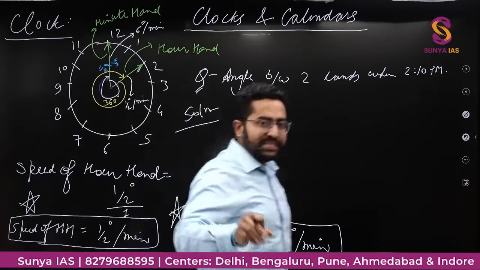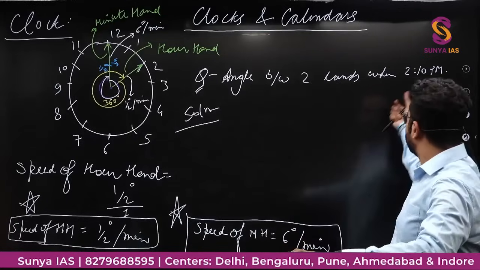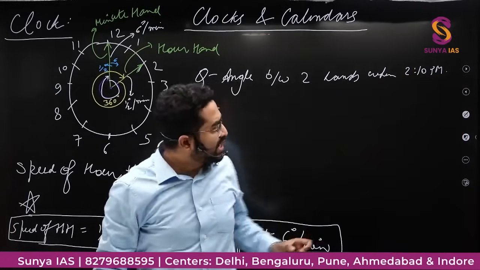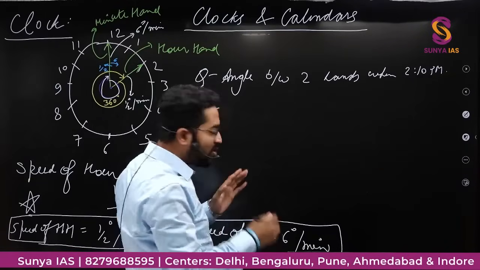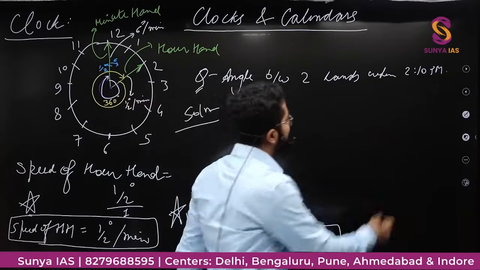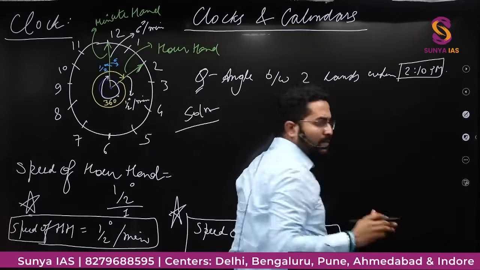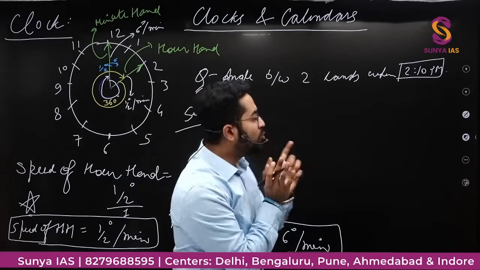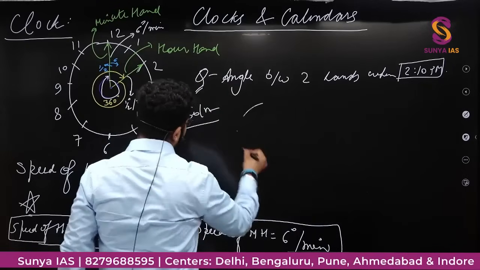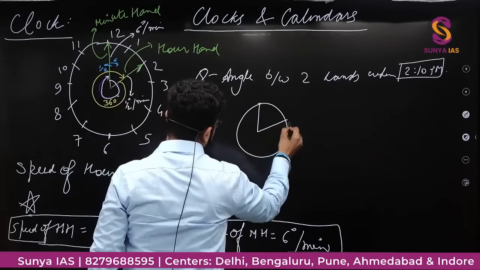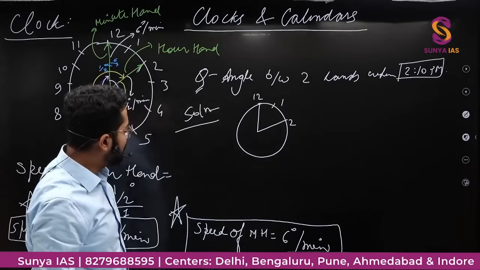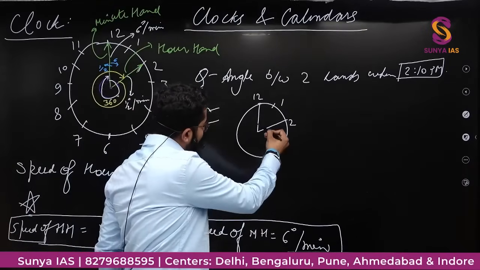So remember one thing while solving these questions, कुछ भी जितना भी टाइम दिया हो, always first think of the diagram where this is making a time in integers. 2:10 p.m. को हम केवल 2 p.m. मान लें कि भाई 2 p.m. पे कितना एंगल बन रहा है. तो if this is 12, this is 1, this is 2. अभी ये दोनों एंगल कितना बना रहे हैं.